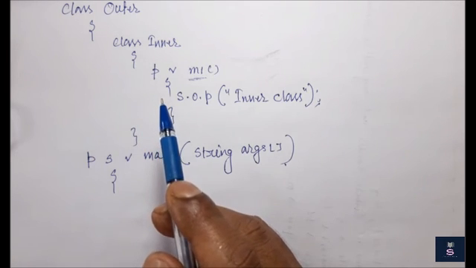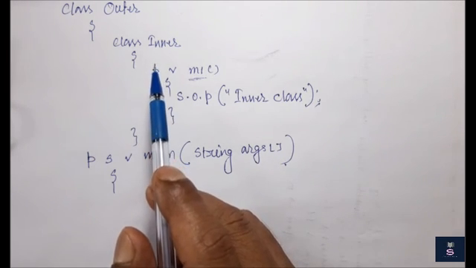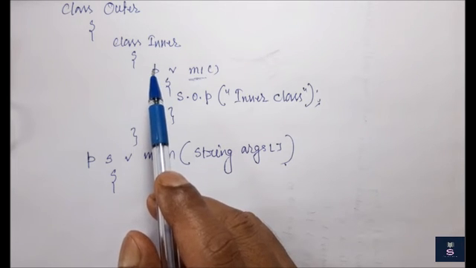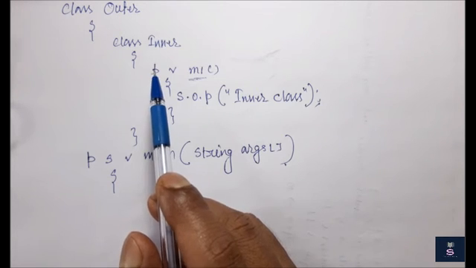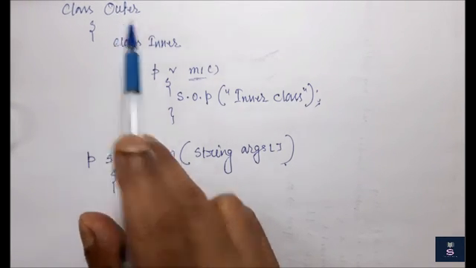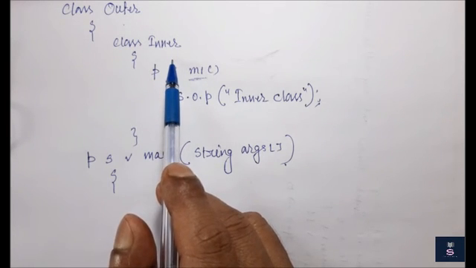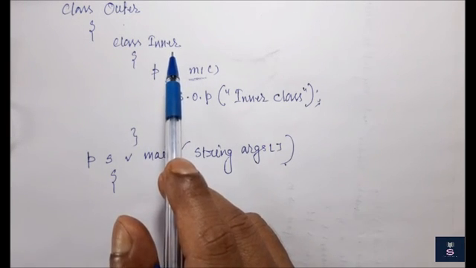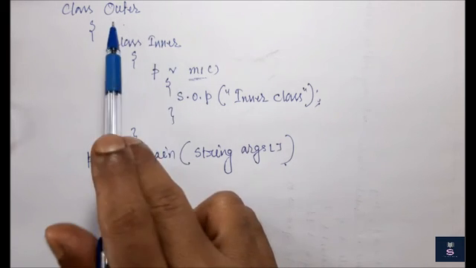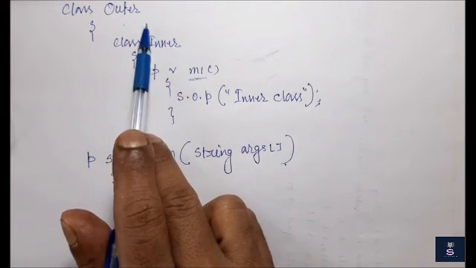Why? Because in my definition I told you that without the existence of the outer object, the inner object should not exist. If there is no existence of the outer object, there is no existence of the inner object either. That is why I am discussing this topic, inner class. So for inner classes, first the outer class object has to be created.